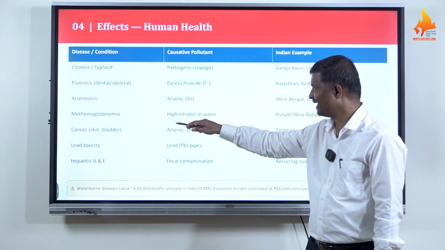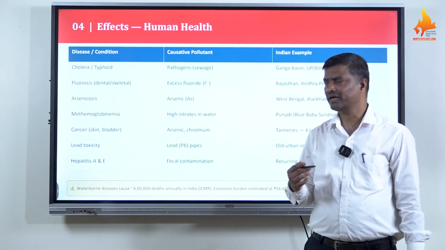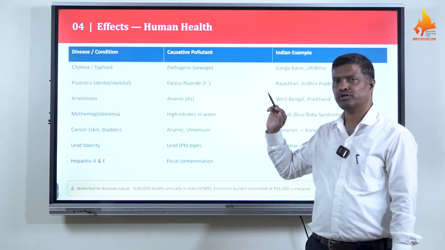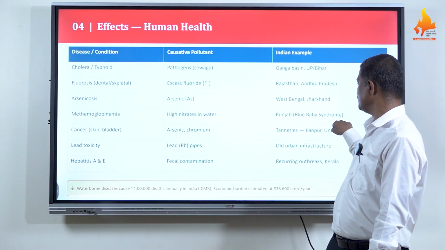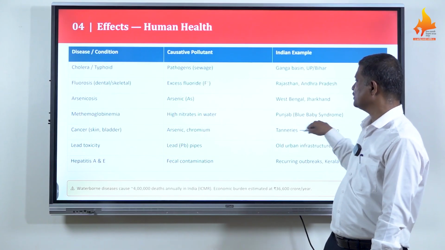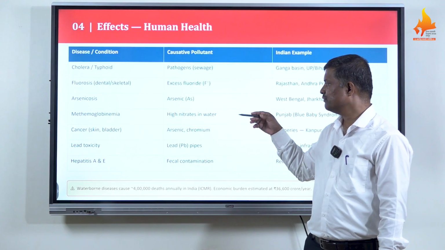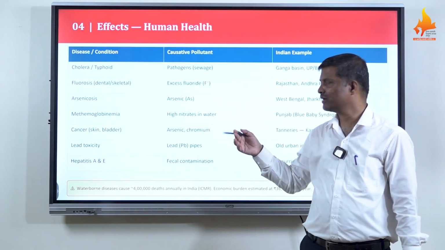Then think about cancer, skin and bladder cancers, which are possible when arsenic and chromium pollute the water bodies. You have seen the tanneries in Kanpur, Uttar Pradesh, and Unnao are heavily polluted with arsenic and chromium, and this has shown effects on the population, with people having skin cancer as well as bladder cancer.